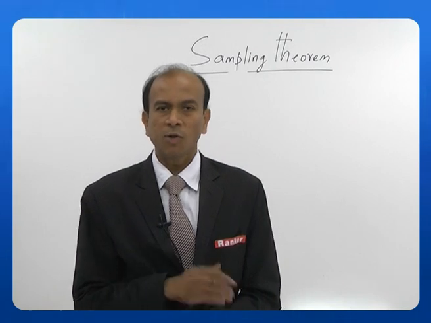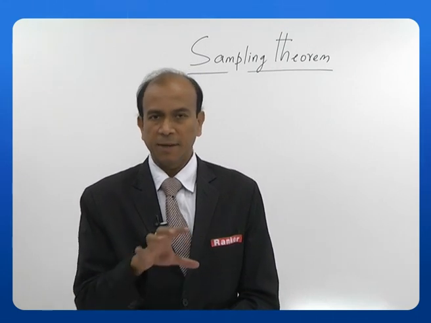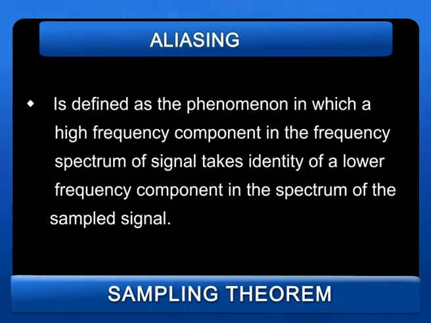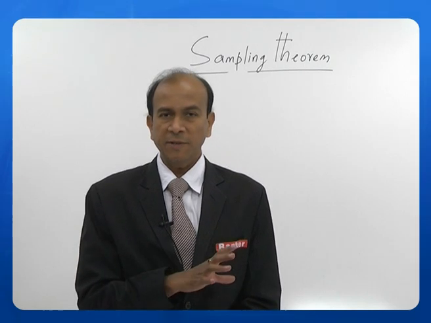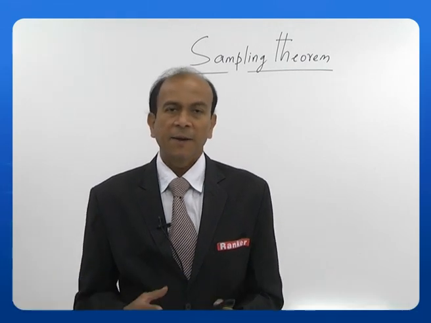Let us define what is called aliasing. Okay, we have seen the overlapping, we have defined it as aliasing. Let us define it in terms of a statement. What is aliasing? Aliasing is defined as a phenomenon in which a high frequency component in the frequency spectrum of the signal takes identity of a lower frequency component in the spectrum of the sampled signal. So, the high frequency spectrum is taking identity of a low frequency spectrum in a sampled signal. This is called the aliasing effect.